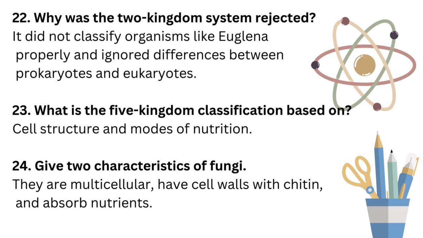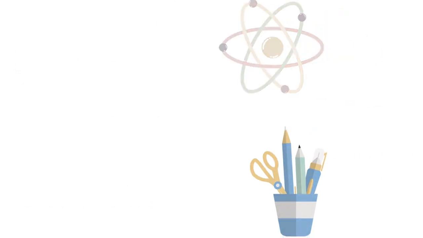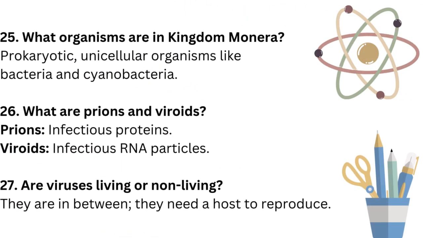What is the five-kingdom classification based on? Cell structure and modes of nutrition. Give two characteristics of fungi. They are multicellular, have cell walls with chitin, and absorb nutrients. What organisms are in kingdom Monera? Prokaryotic, unicellular organisms like bacteria and cyanobacteria.